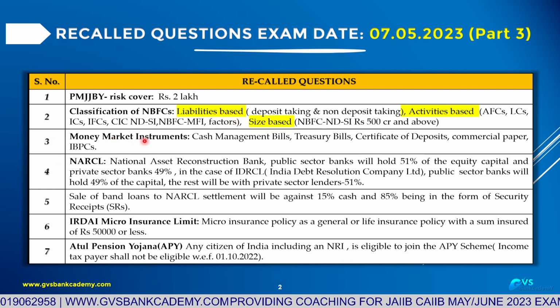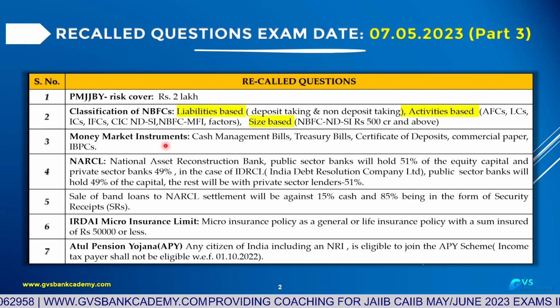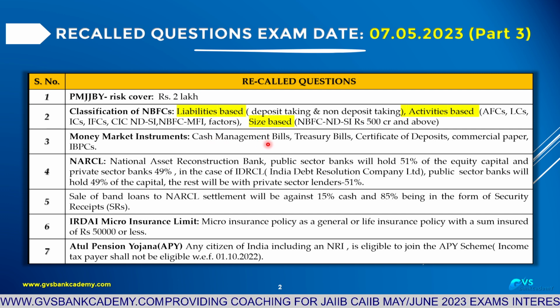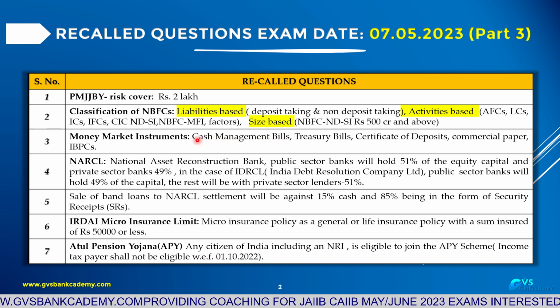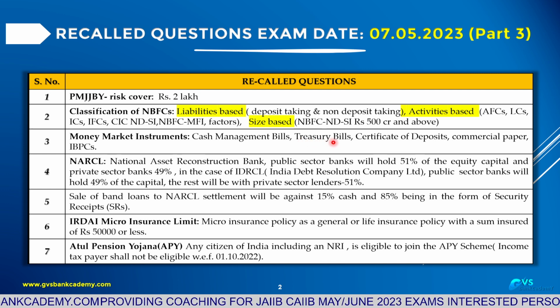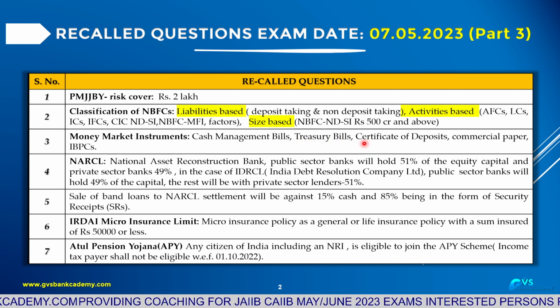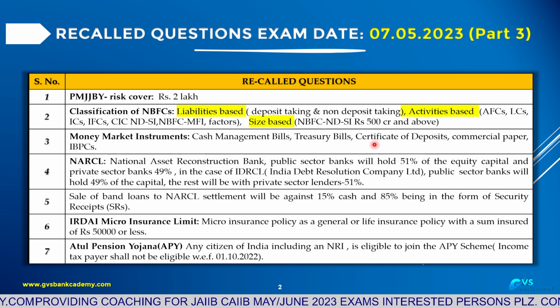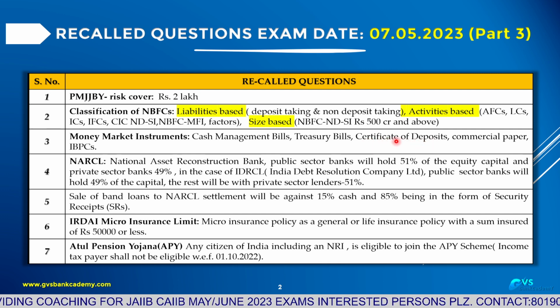Question 3: money market instruments. What are the money market instruments? Cash management bills, less than 90 days, issued by RBI. Treasury bills: 91 days, 182 days, 364 days. Certificate of deposit issued by banks and financial institutions, minimum 7 days, maximum 1 year for banks, face value 5 lakhs in multiples of 5 lakhs.